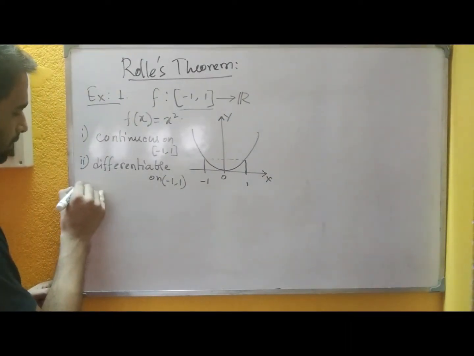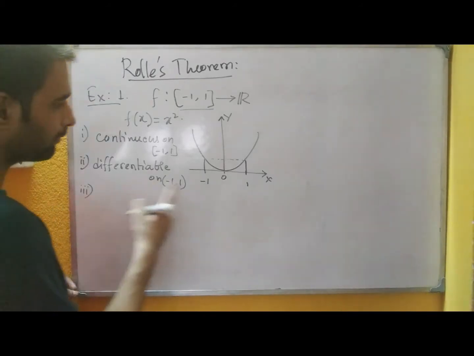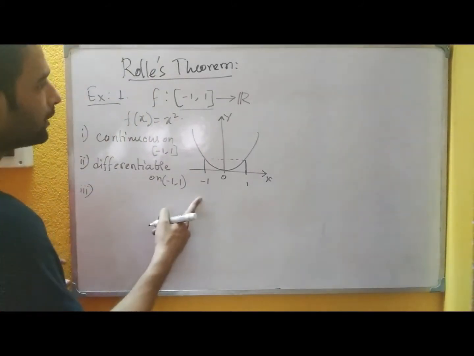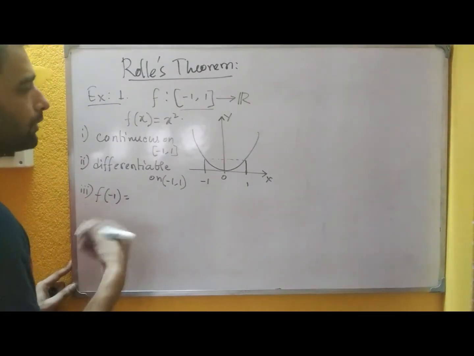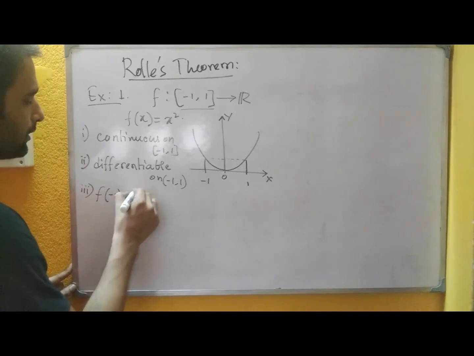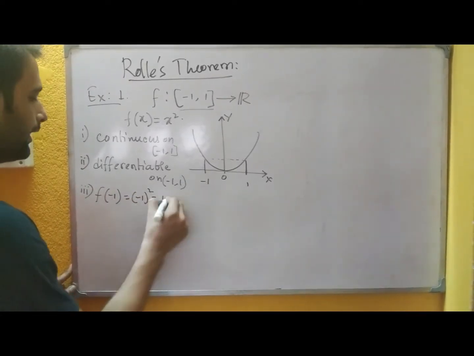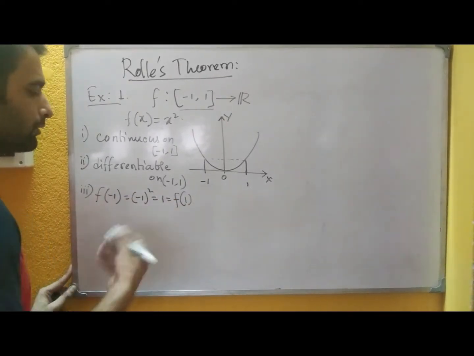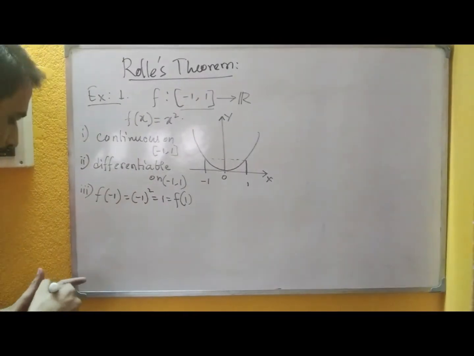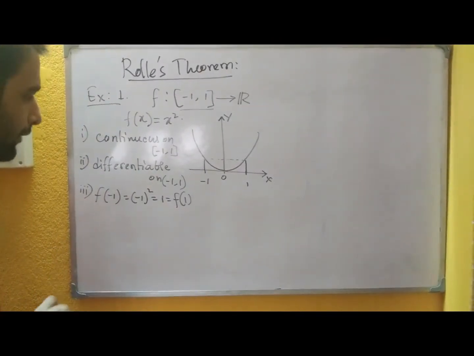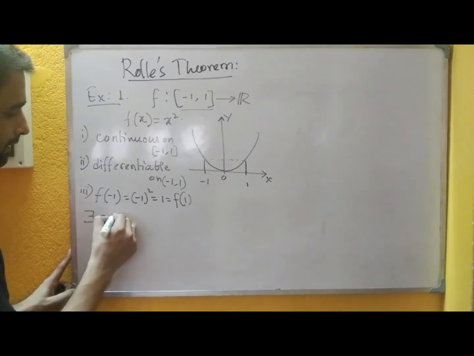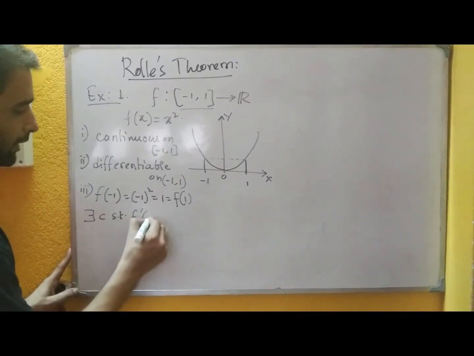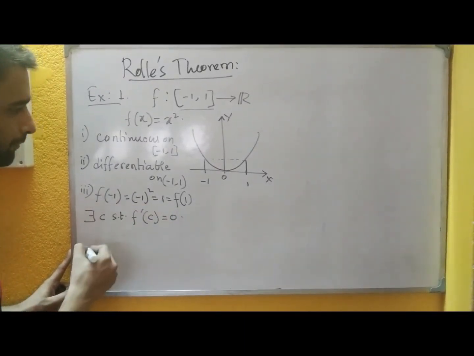Number 3, that the value of the function at the end points of the domain should be equal. That is, f of minus 1 should be equal to f of 1. Now what is f of minus 1? It is 1 and this is the value of f of 1 because 1 square is 1. So we are getting all the conditions satisfied by f. So by the conclusion we can say here that there exists C such that f dash C equals to 0.